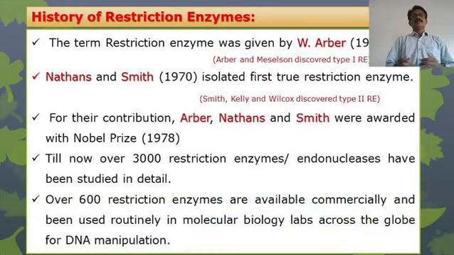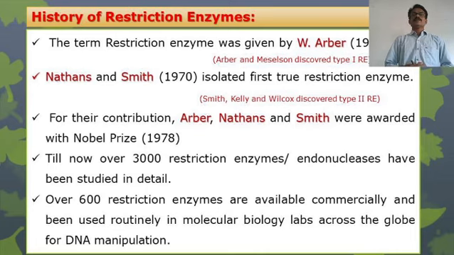Now coming towards the historical account of restriction enzymes, the term restriction enzymes was coined by W. Arber in the 1960s. Arber and Meselson discovered basically type 1 restriction enzymes. Later, Nathans and Smith in the 1970s isolated the first true restriction enzymes.